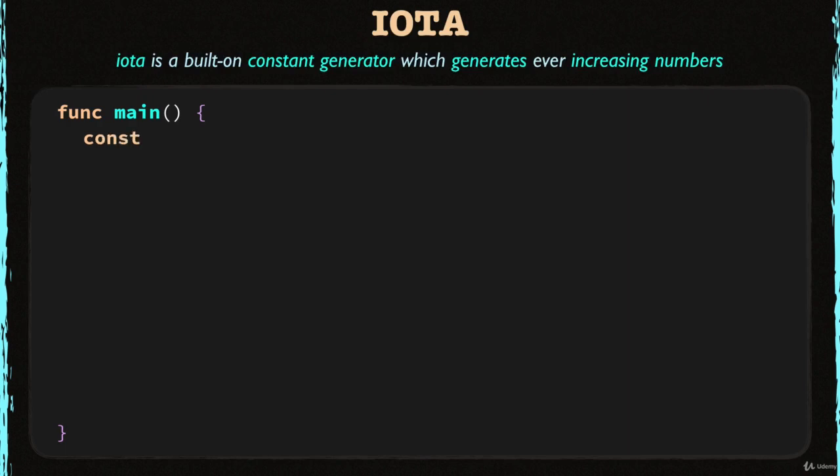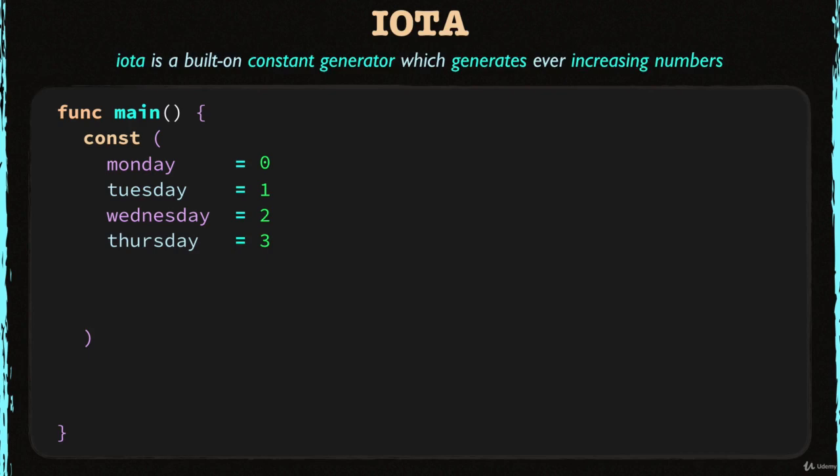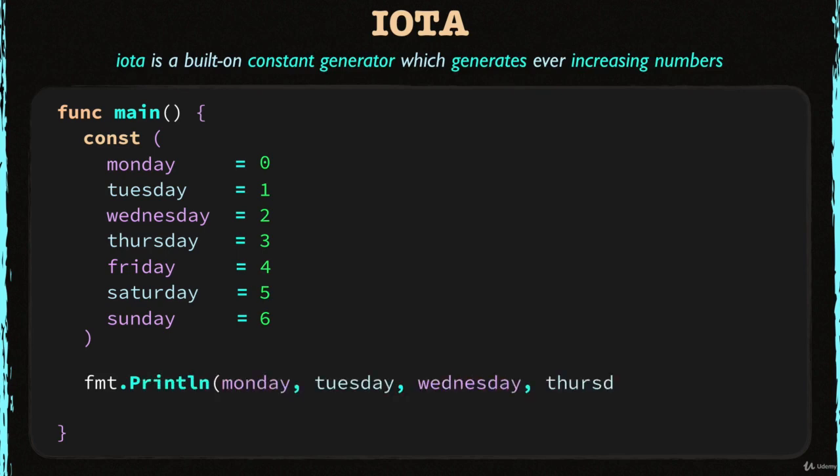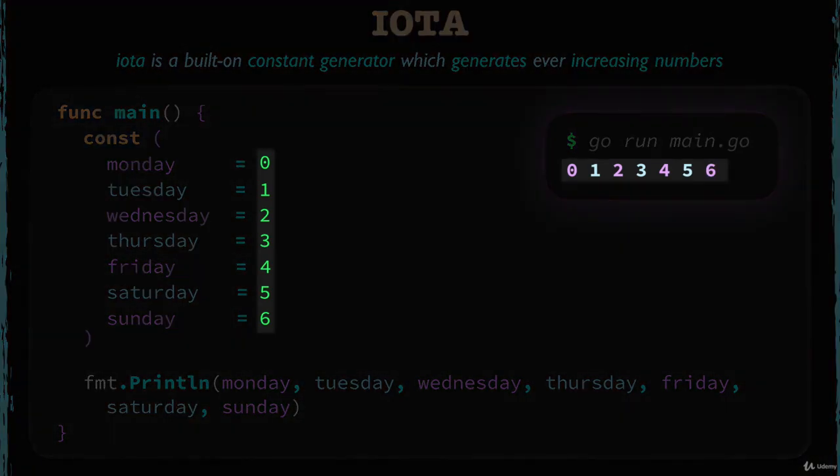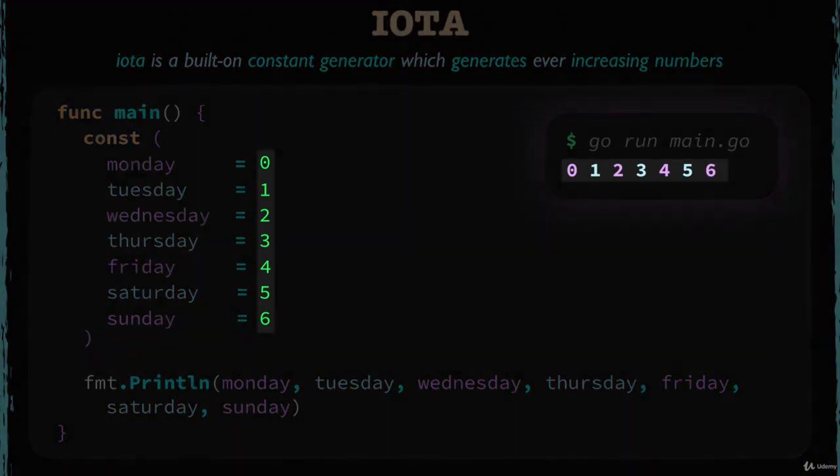First, let's multi-declare a few constants for the weekdays. The first one is Monday and its value is 0. The second one is Tuesday and its value is 1. As you can see, I am increasing the numbers one by one for each constant, and it goes like this until Sunday. Okay, now let's print them. Okay, let's run it. This prints the numbers from 0 to 6 as expected.